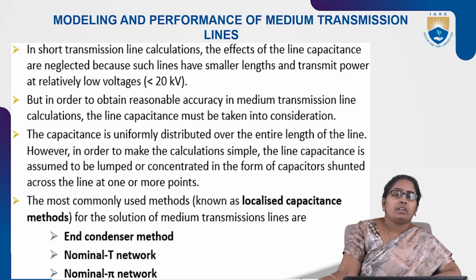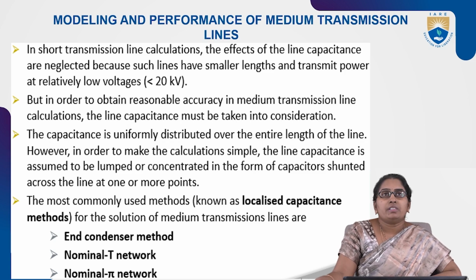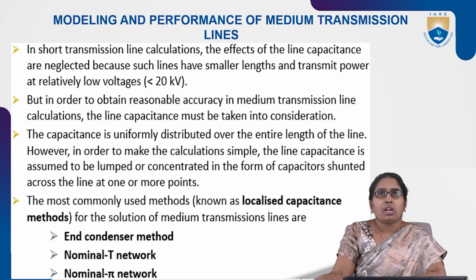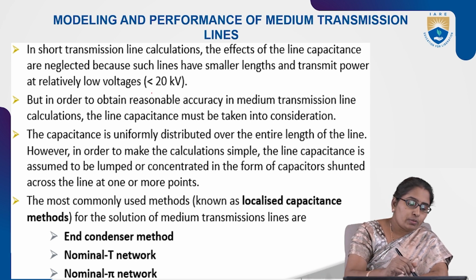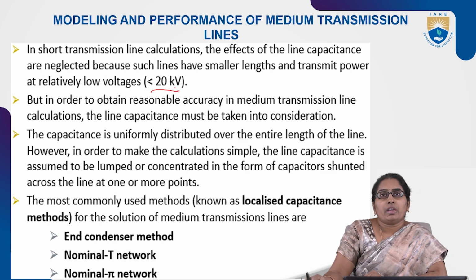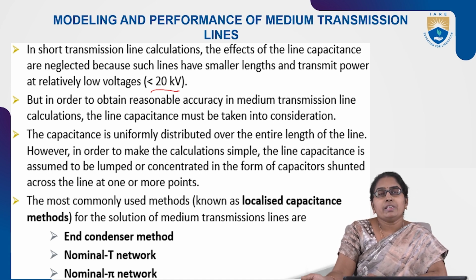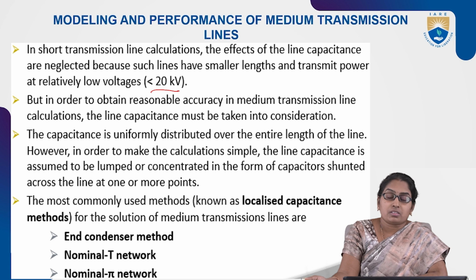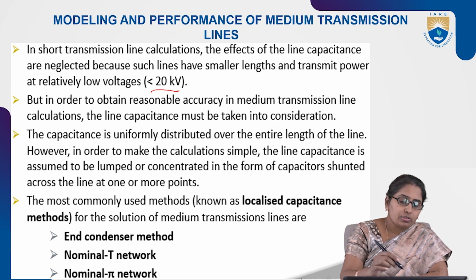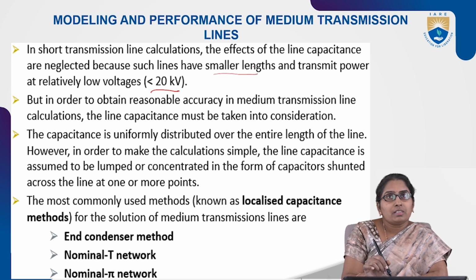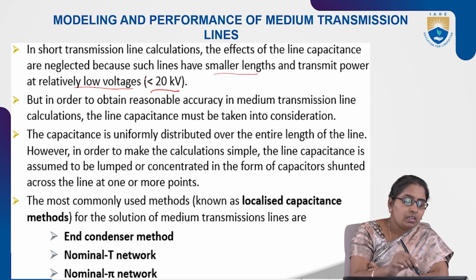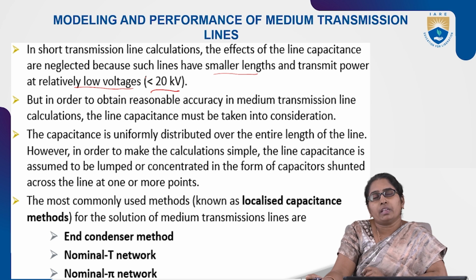In my last lecture, we saw the performance of short transmission lines. In short transmission lines, the operating voltage is less than 20 kV and the line length is up to 80 kilometers. The line capacitance effect is neglected because of the smaller lengths and low operating voltages.